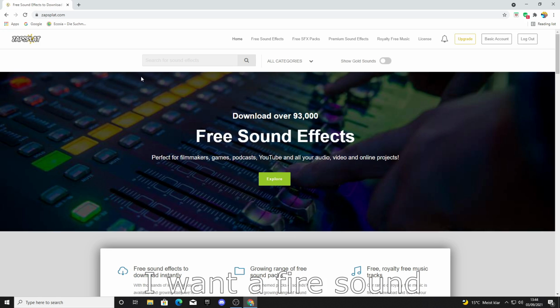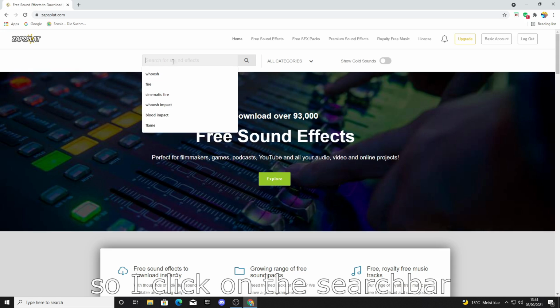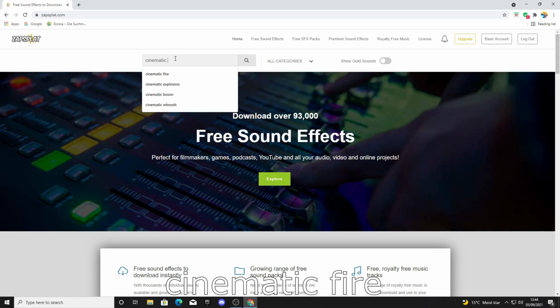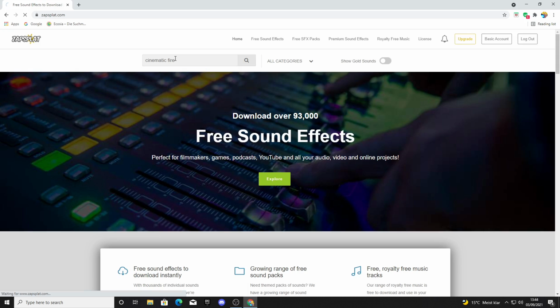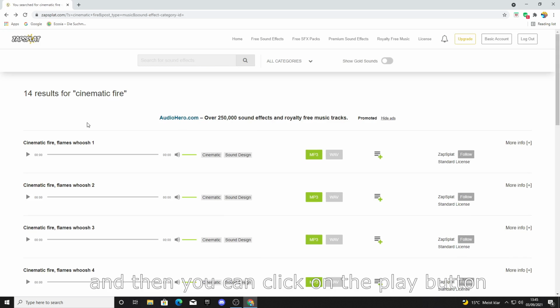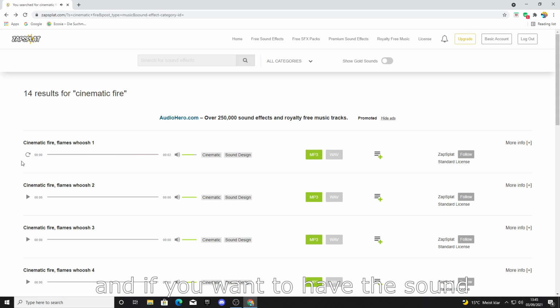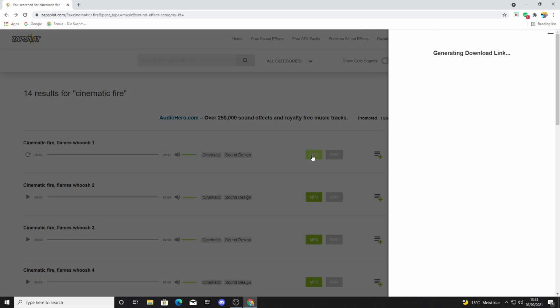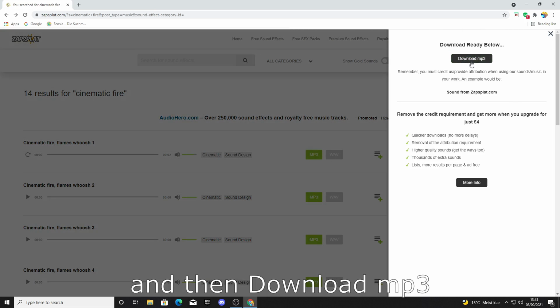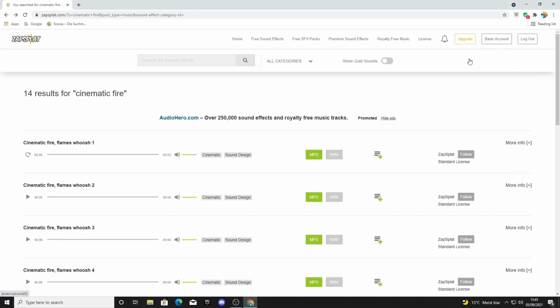And I want a fire sound, so I click on the search bar and search for cinematic fire. And then you can click on the play button to listen to the sound. And if you want to have the sound, you can click on MP3 and then download MP3. If you're animating on your phone, you can skip to that time I'm showing right now.